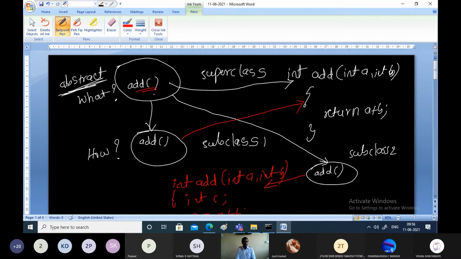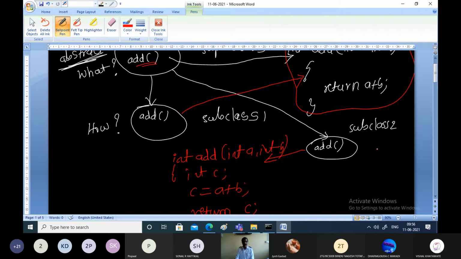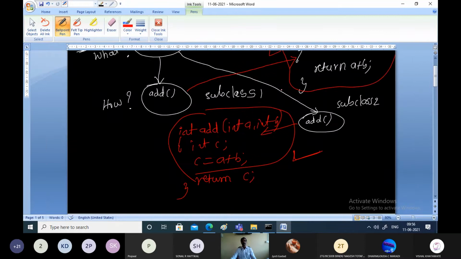When we have a method in the superclass whose definition is not there, then the subclass is going to provide the definition for that. Assume this subclass is using this notation. It is left to the subclass in whatever way it wants to define the add function. Subclass 1 has provided this definition. Similarly, subclass 2 is providing its own definition. Both are going to perform addition only, but each in its own way.